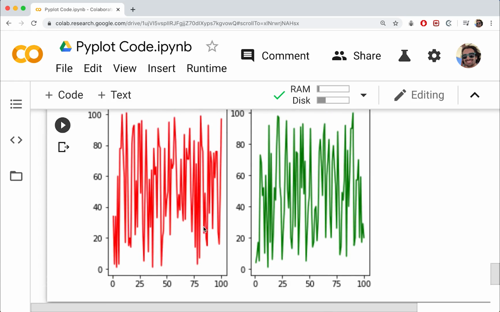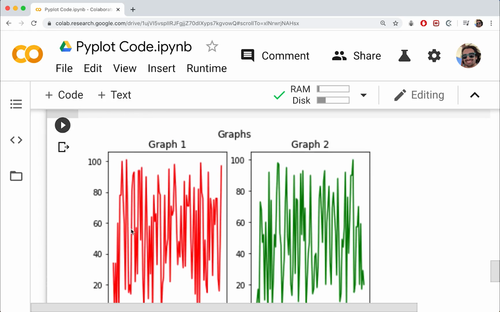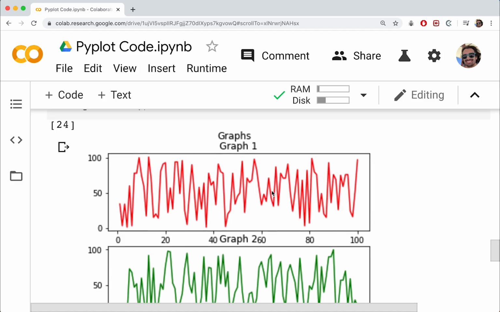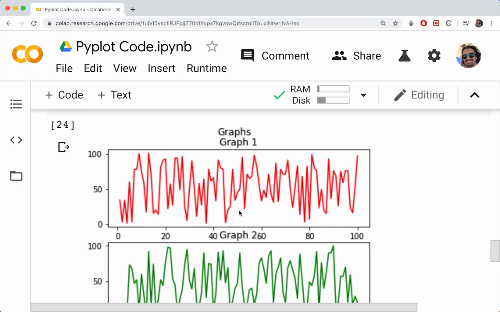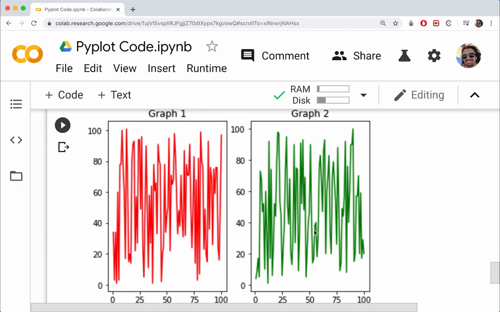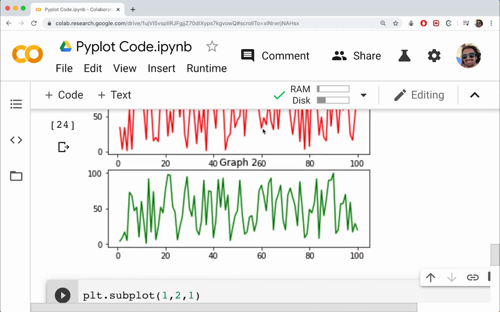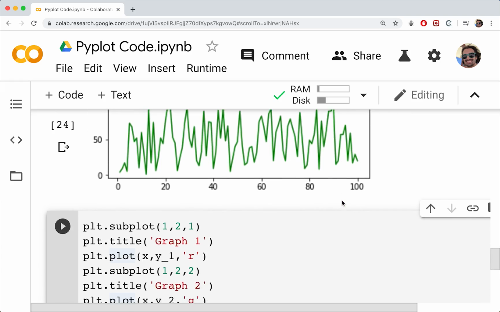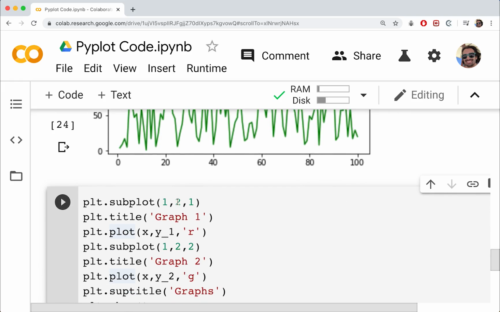It kind of compresses the data just to fit them in side by side, but this might be a cleaner representation than this, depending on what you're going for. So I think the titles and stuff are kind of squished, and that doesn't look great, but this is easier to see the data in this particular case than this. It'd be easier to compare the trends. So here we just have one row and two columns, or one column and two rows, but you